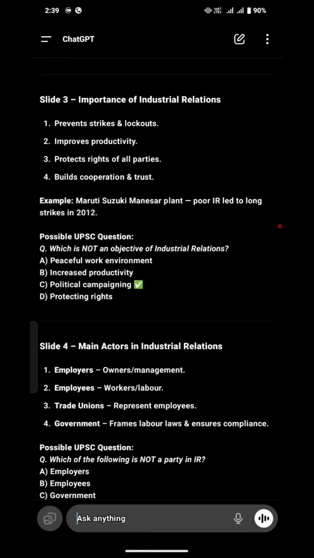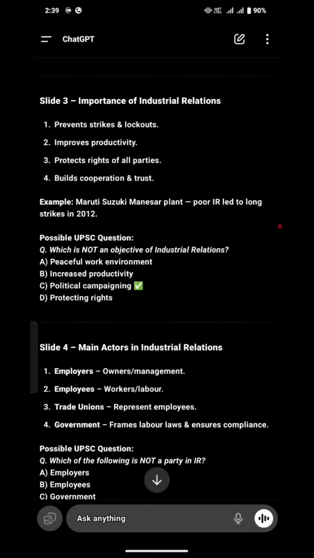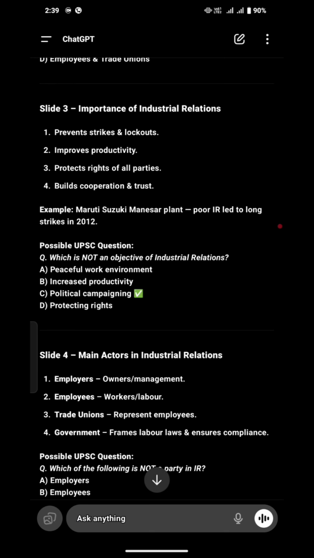Prevents strikes and lockouts. What is the importance of industrial relations? It prevents strikes and lockouts. Now, what is the meaning of strike? We all know that under Article 19 of the fundamental rights, there is a right to strike in a peaceful way. But what is the meaning of lockout? Lockout is the closing of a company. Sorry, not permanent. On a temporary basis, the lockdown of a company or industry is known as a lockout.